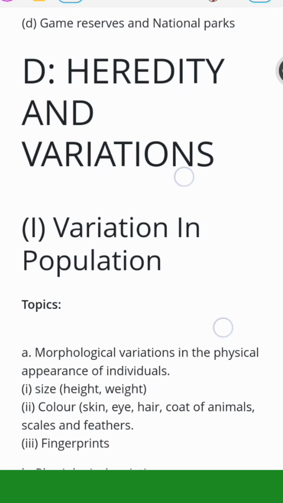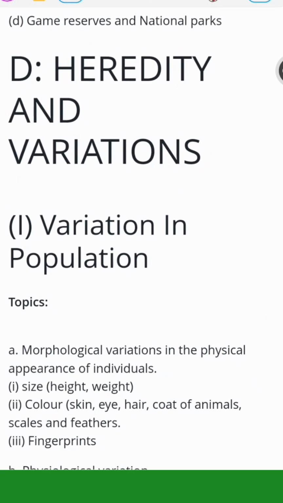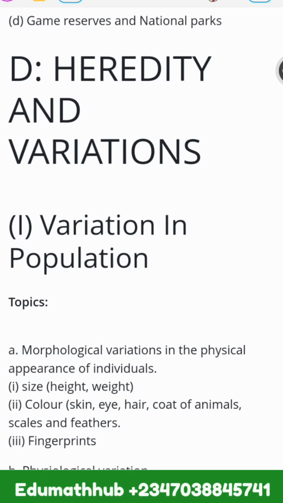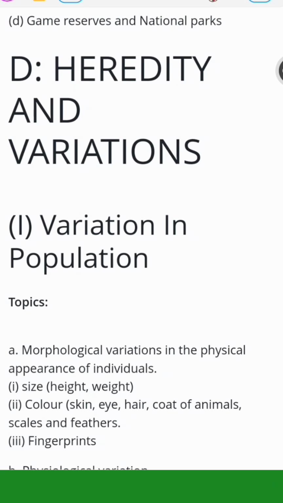Then the craziest topic for JAMB is heredity and variations. Man, this topic is crazy. They always ask a lot of questions on heredity and variations. So you need to focus on this topic a lot. And the way these questions come out under heredity, they always follow each other like that in the JAMB pack. Check it very well. You see what I'm saying.